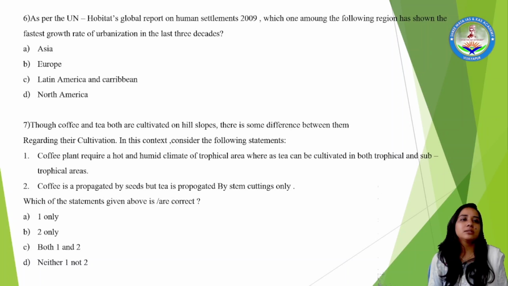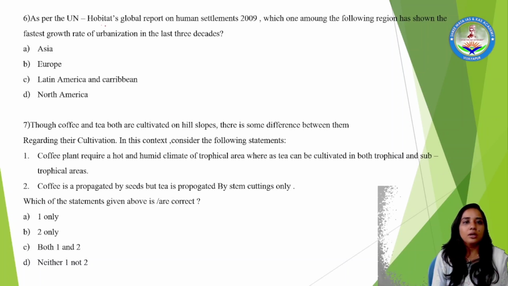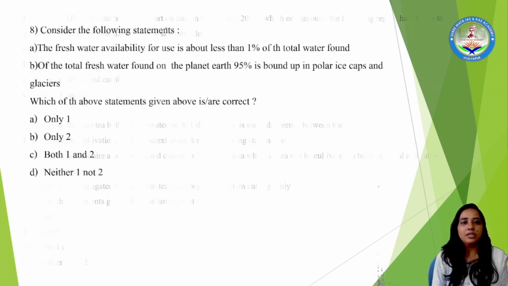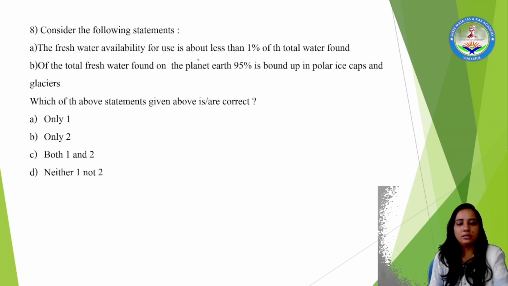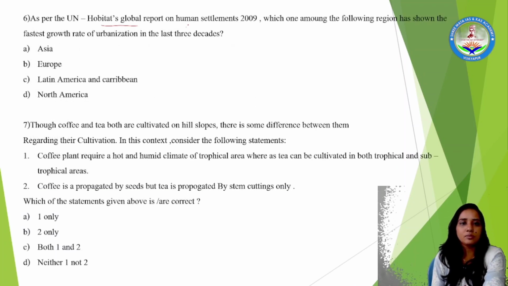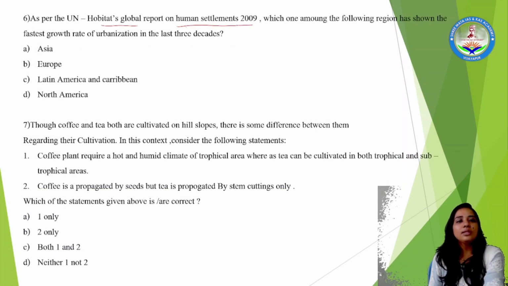Coming to the next question, that is question number 6. As per the UN Habitat Global Report on Human Settlements of 2009, it is asking regarding... Even if you do not know this question, you can easily understand and answer it if you apply your knowledge.